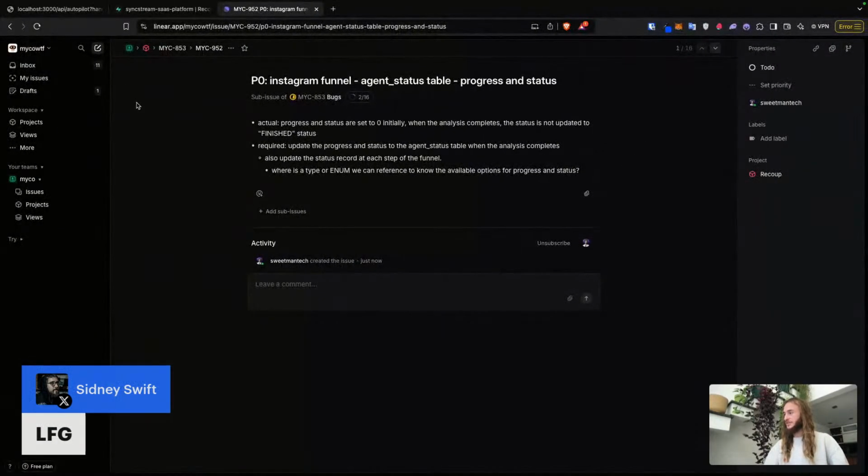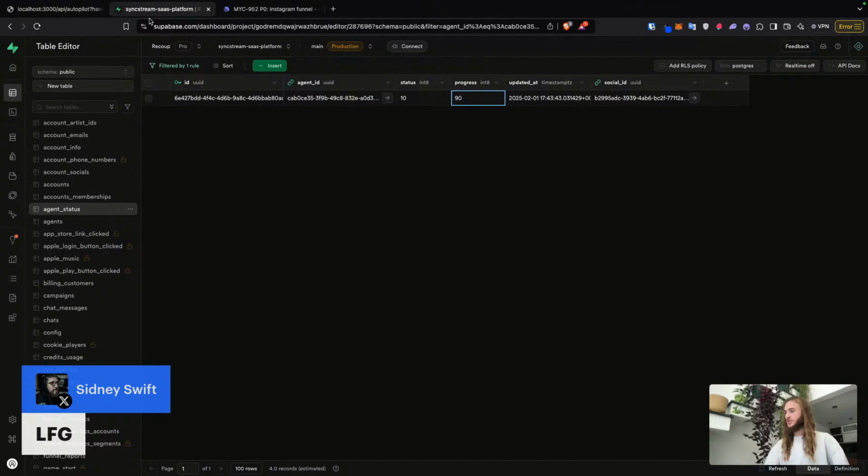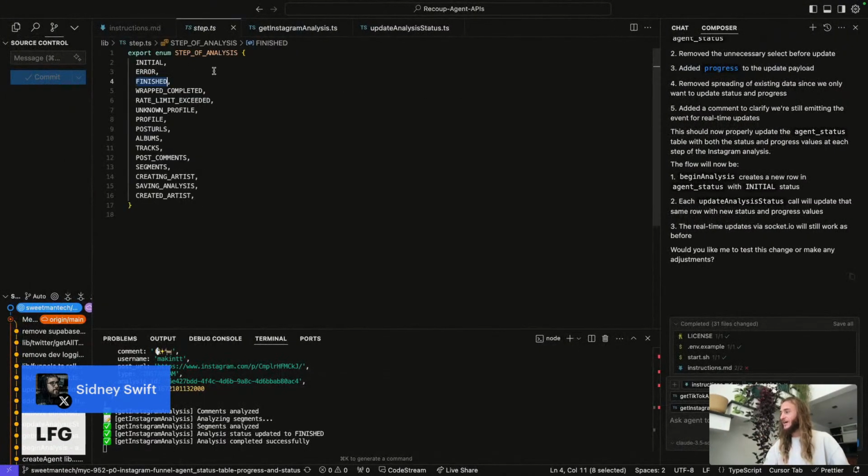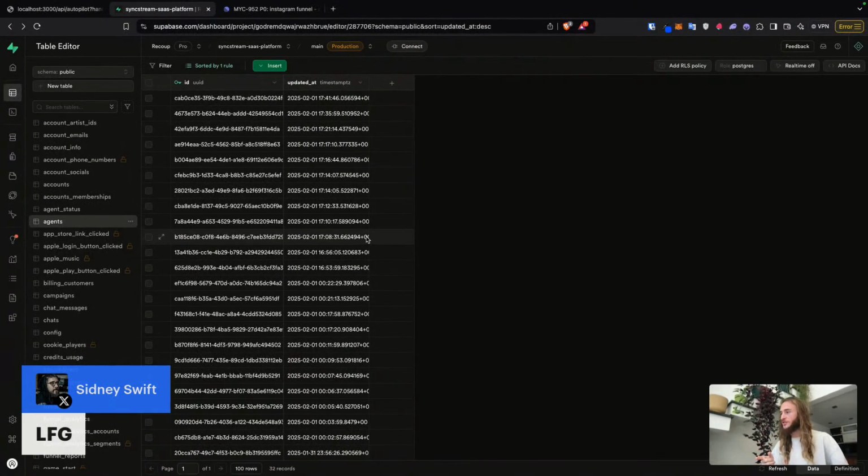Did it actually implement the steps? Can we go to Supabase, check this one out, and see if it's at 100? What's our progress? We're at 100%, status of 2. That was exactly what I was hoping would happen, and it looks like it implemented it perfectly. Status 2 would mean, if we start at 0 index, 0, 1, 2, 2 means it's finished, and we can see that our progress was 100.